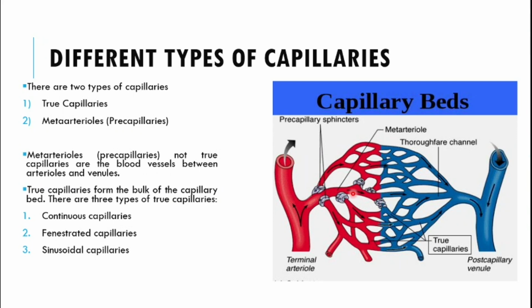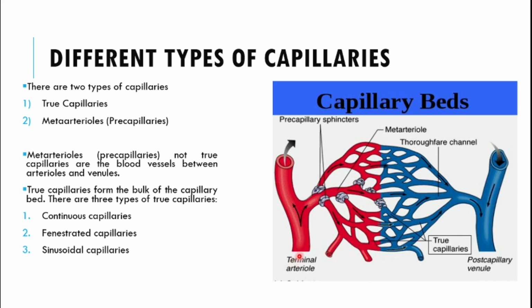We have different types of the capillaries. So for example, this is the arteriole, and these are the network of the capillaries, also known as the capillary bed, and this is the venule.